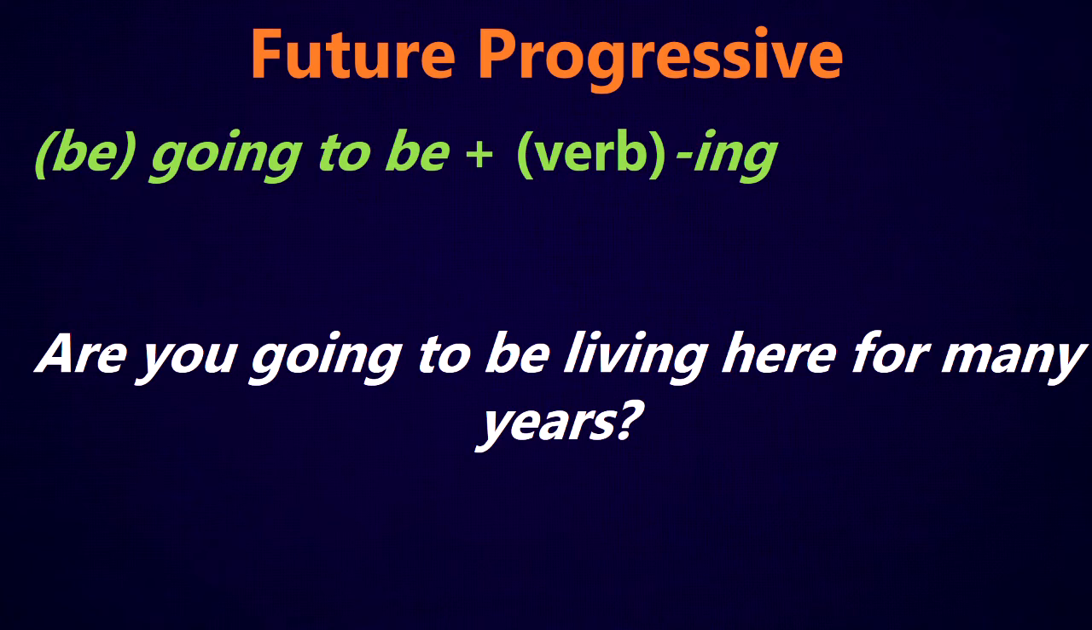To make it a question, we just move the be helping verb before the subject. Are you going to be living here for many years? Is he going to be living here? Is she going to be living here? Just like that. So let's look at another one here, future perfect.